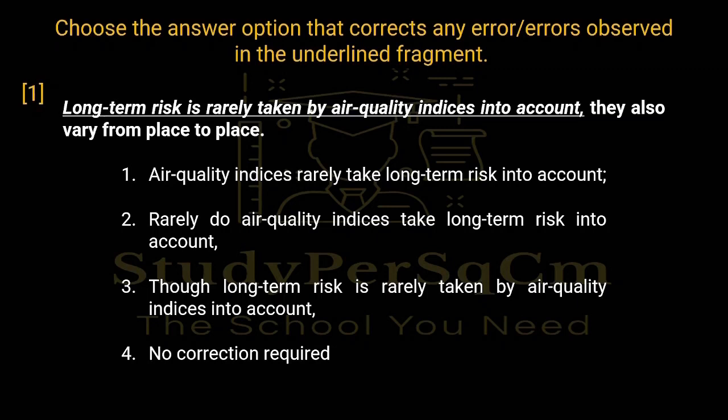Long-term risk is rarely taken by air quality indices into account. They also vary from place to place. So first you have to identify the errors, then correct them in your own mind with your own knowledge, and then come to the options. So let's see. "They" here is being used for long-term risk. And whenever "they" is being used, for the word it refers to, we need that word to be the object of the sentence.